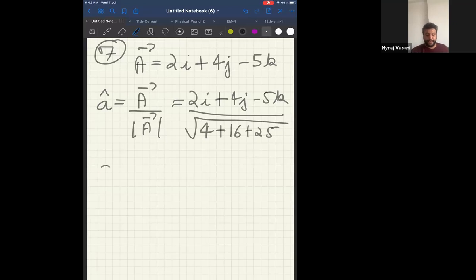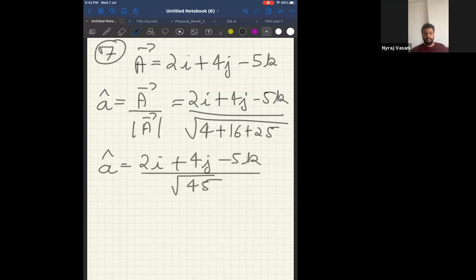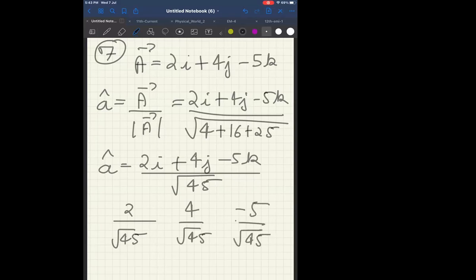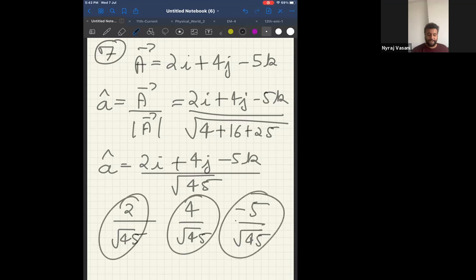Therefore, can I say my unit vector a cap is 2i plus 4j minus 5k upon square root of 45. Therefore, 2 by root 45 is cos alpha, 4 by root 45 is cos beta, and minus 5 by root 45 is cos gamma. These are the three direction cosines that I have.